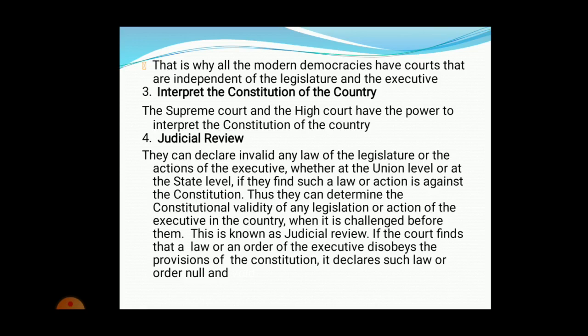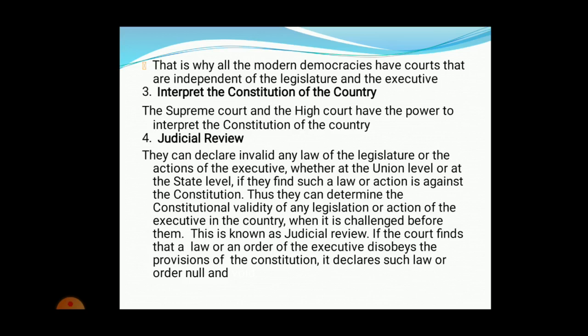Then we have the fourth one, judicial review. Here they can declare a law invalid. Invalid means it cannot be brought into practice, whether by legislation or by the executive itself. So they can declare invalid any law of the legislature or action of the executive, whether at the union level or at the state level. So anywhere it can happen; the law can be made invalid, in the union also and at the state level also.